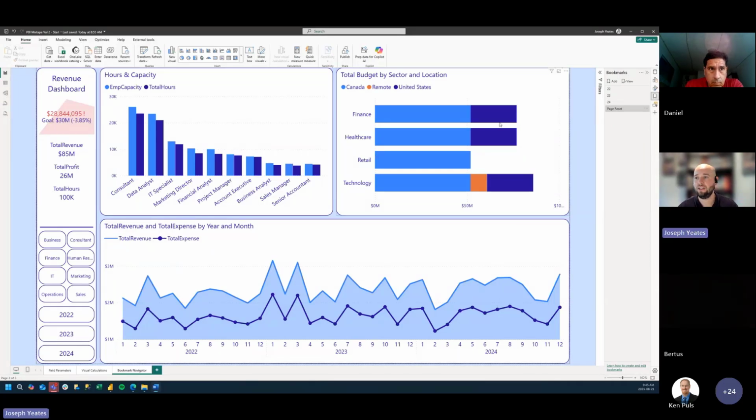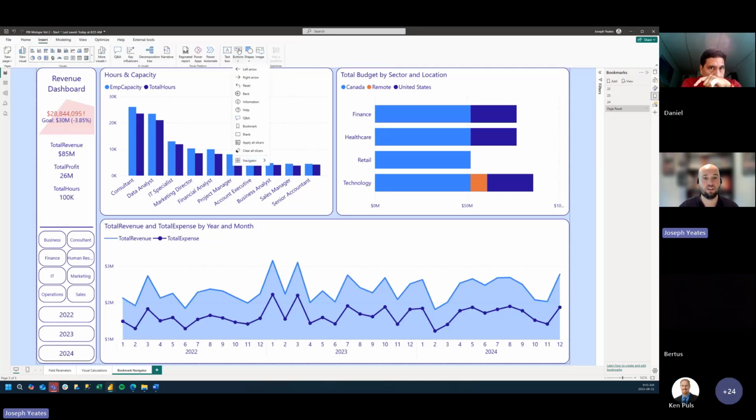But so we have these bookmarks, and we want our users to be able to interact with them on our page. So one of the things we can do is create a button for this. If I go to the Insert tab on the ribbon, let's insert a button. In this case, I'm going to just use a blank button for now.